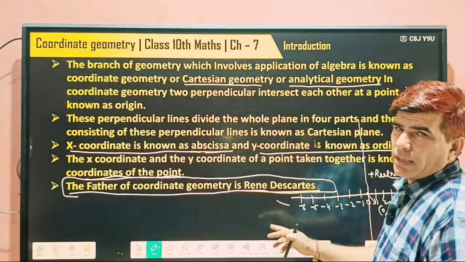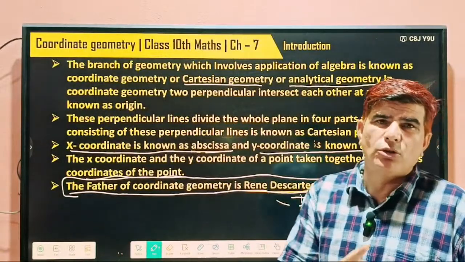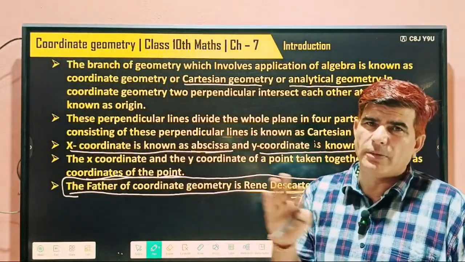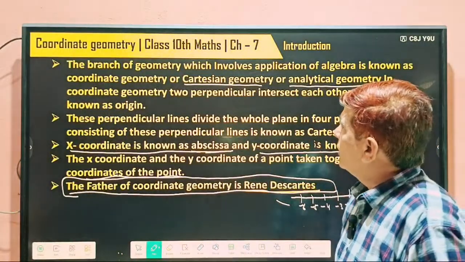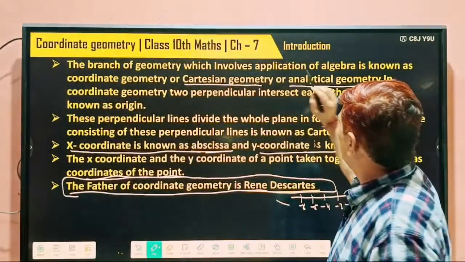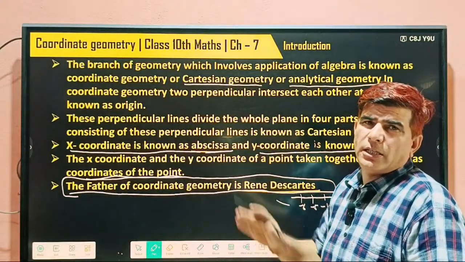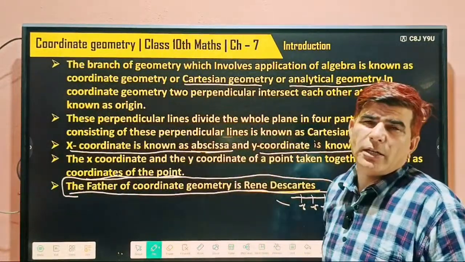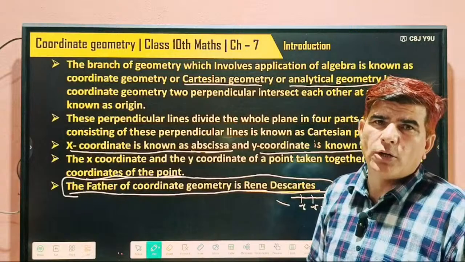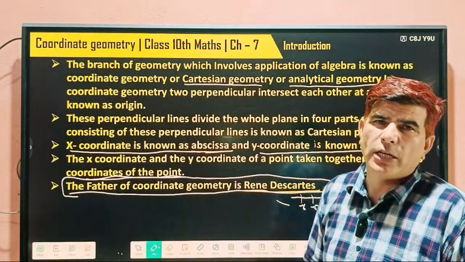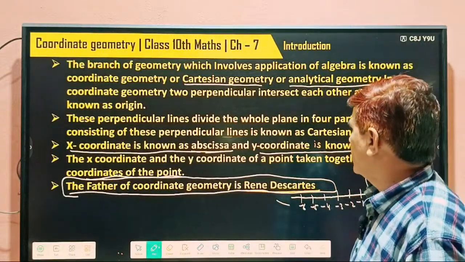So try to understand what is coordinate geometry. I told you it is a combination of algebra and geometry. And what's its other name? Cartesian geometry, analytical geometry. And what's in it? These two perpendicular lines divide the whole plane into 4 parts. This is known as the Cartesian plane.